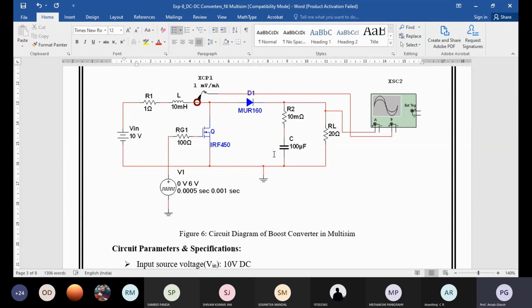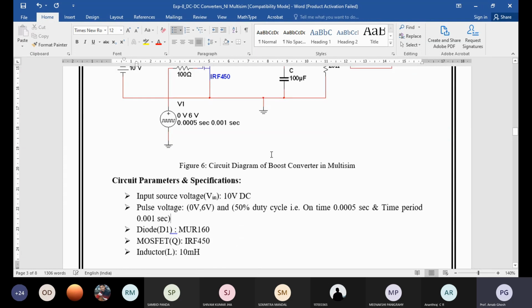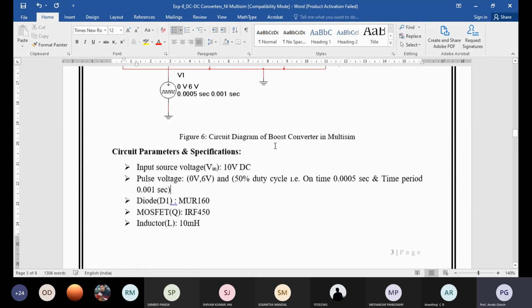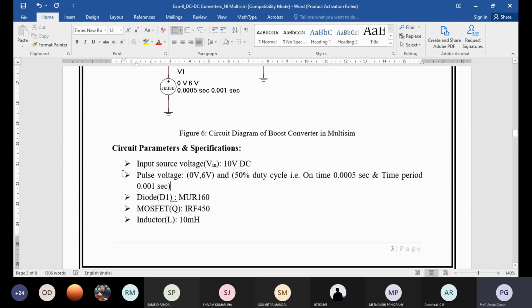Here we are also using the same components, diode and MOSFET. We considered 50% duty, and the input is 10 volt. Then we can understand that value. That is your gate pulse, then the current waveform and the voltage waveform.